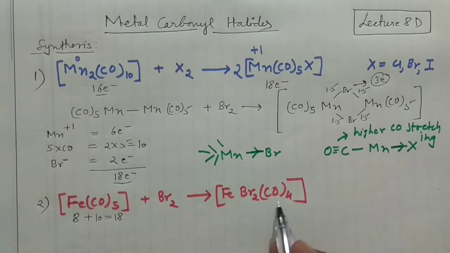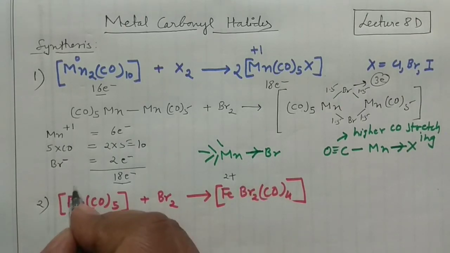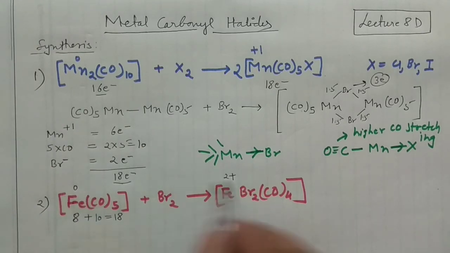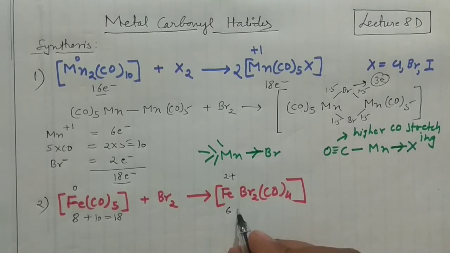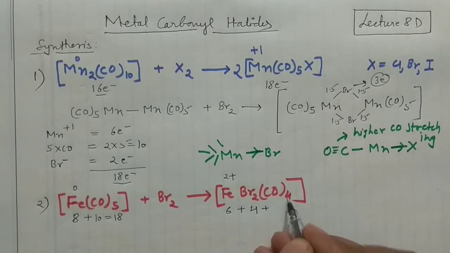And here, if you count the electrons, iron is now in +2 oxidation state, so iron will contribute only 6 electrons. Two Br are there, and one Br contributes 2, so 2 will contribute 4. And 4 carbonyls will contribute 8. So 6 plus 4 is 10, plus 8 is 18 electron system.